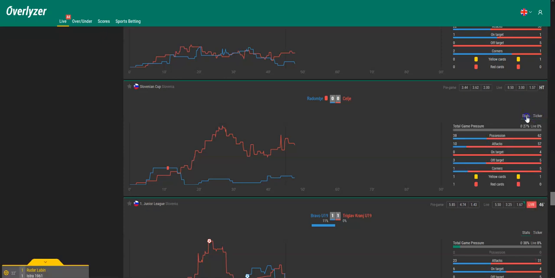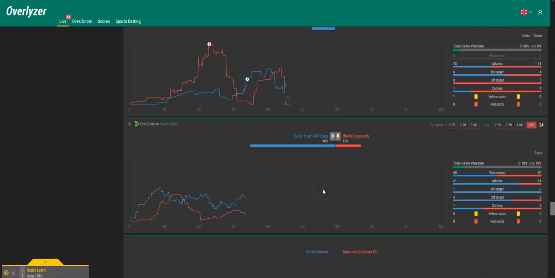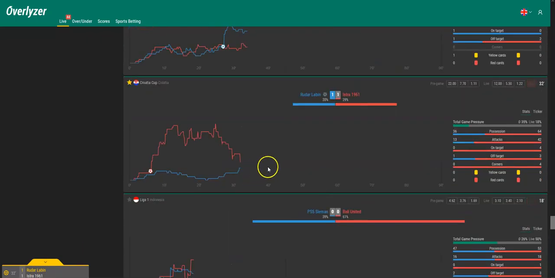Oh, here the alert tells us that Rudar Labin just made the equalizer out of nowhere. So it's 1-1 here. But no problem about it. If you made the normal over in this case in the first half, you already won.